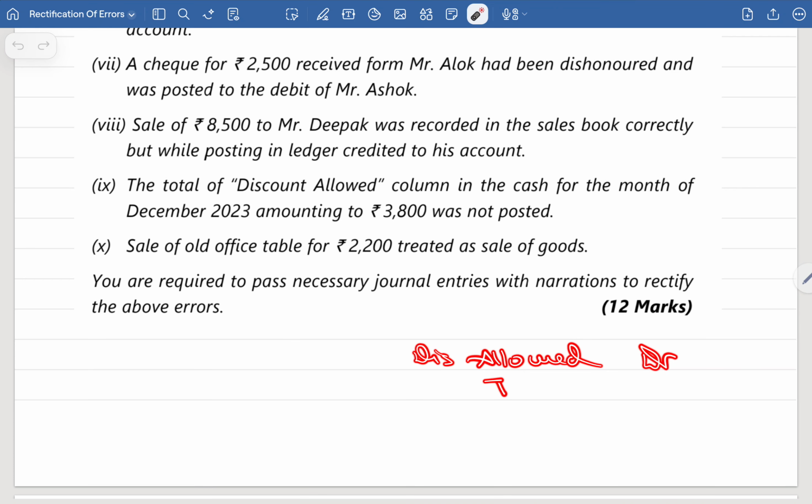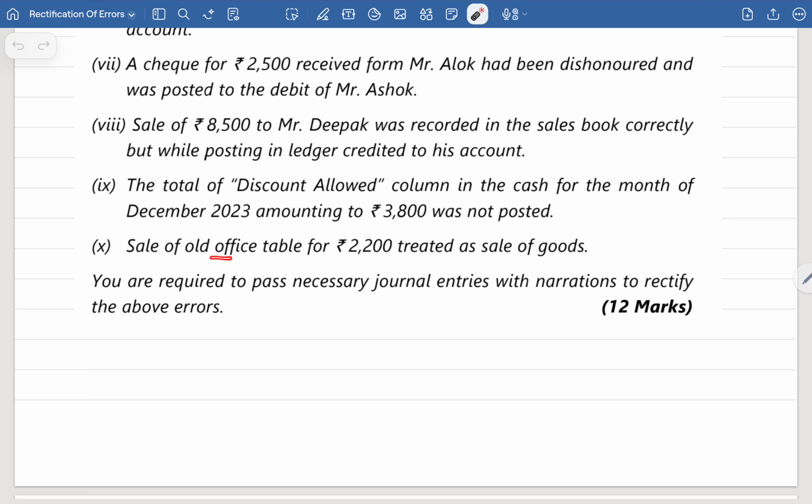If none of the accounts is available, which account will I use? None other than your suspense account. So this will be the journal entry for your point number 9. Easy one. Point number 10. Sale of old office table. Old office table is a fixed asset. For rupees 2,200, treated as sale of goods. Goods are my current asset, right, which are purchased with the intention to resell.